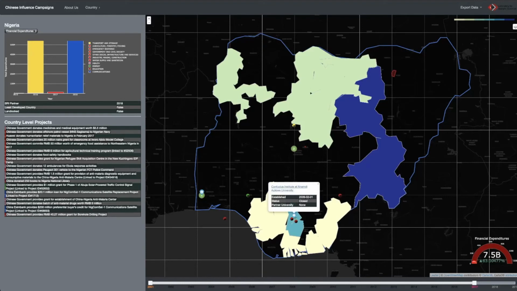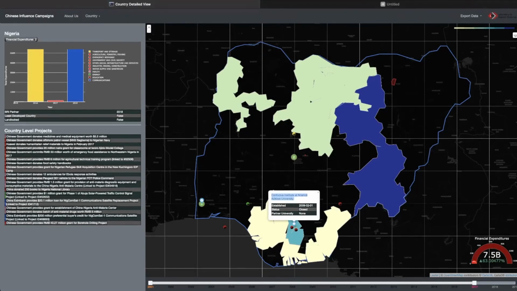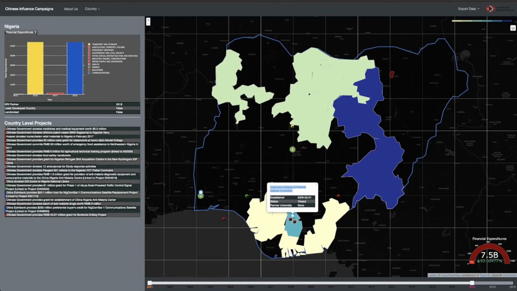It's this type of layering of data that provides value in gathering information from multiple sources and seeing its geographical proximity to one another. Let's take a look at public opinion data now.